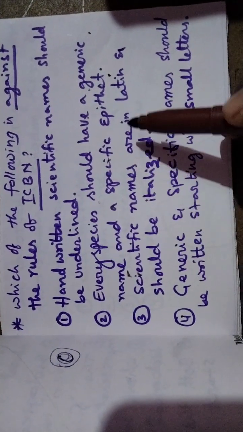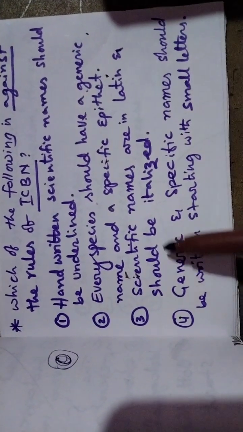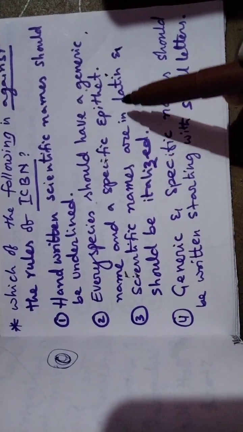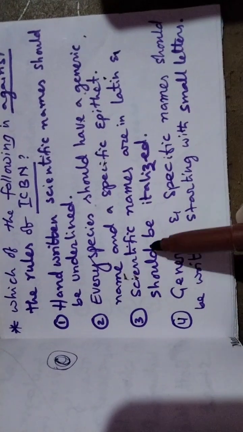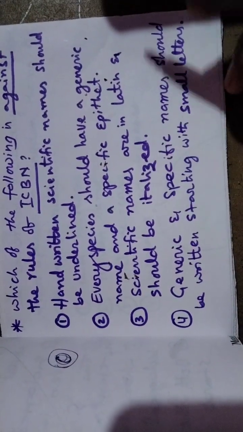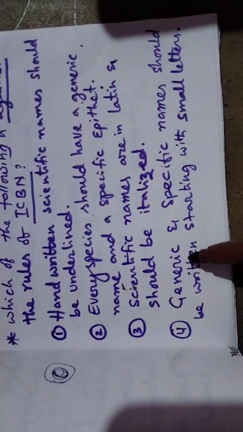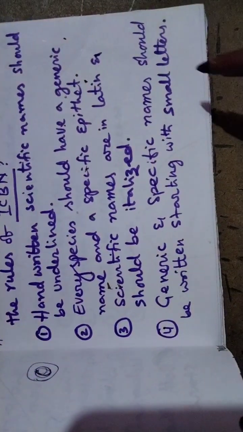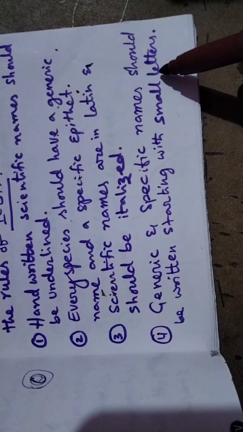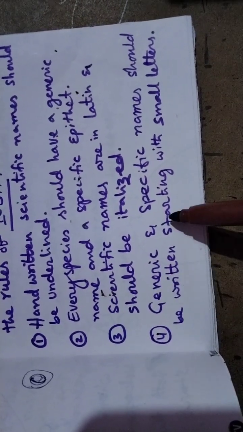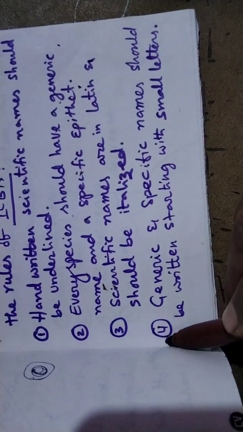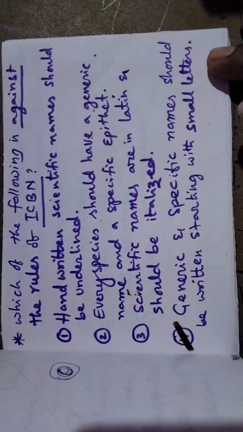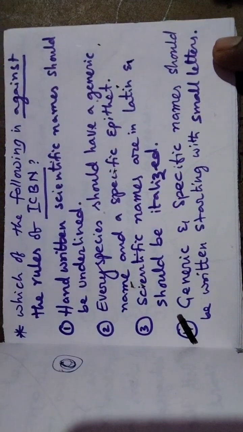Scientific names are in Latin and should be italicized. Okay. Generic and specific names should be written starting with small letters. Again wrong. Not small letters: the generic name starts with a capital letter, the specific epithet with a small letter. So the fourth option is against the rules of ICBN.